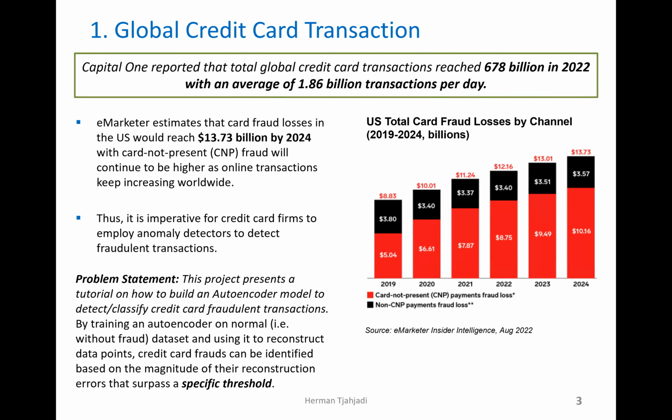In this project, we are going to build and train four autoencoders. We are going to train an autoencoder on a normal data set and use it to reconstruct the data points. If the reconstruction error is really high, that means the data point is a fraud.